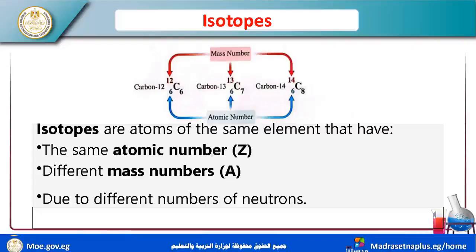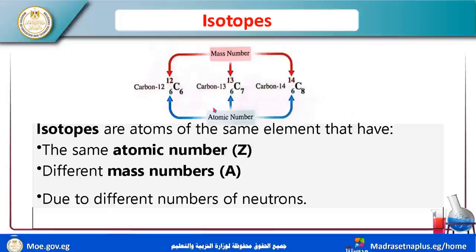So these are the isotopes. Carbon-12, carbon-13, carbon-14: the number of neutrons equals 6, 7, and 8. So isotopes are atoms of the same element that have the same atomic number.